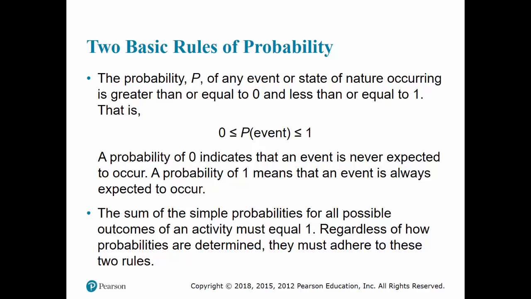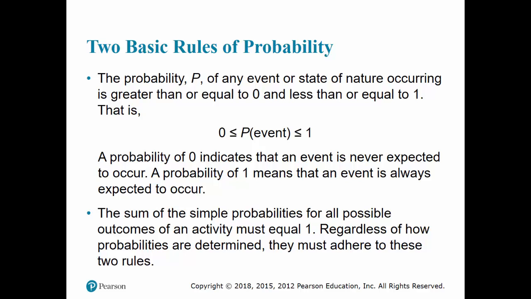Value 0 means it is certain that the event will not occur, and a value equal to 1 is a certainty that the event will occur. Now, if a process has several possible outcomes, each possible outcome will have a probability, and that will be a number between 0 and 1. So that's our first basic rule.